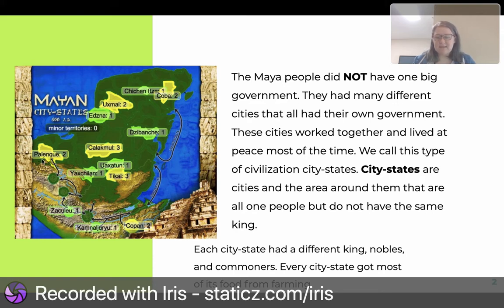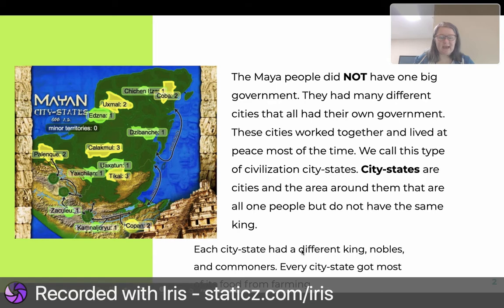So, all of these cities, they're all Maya people, but they all have a different government. They all have a king. We call this type of civilization city-states. City-states are cities and the area around them that are all one people but do not have the same king. So all of the Maya people are the same, but they live in different places and they have different kings.